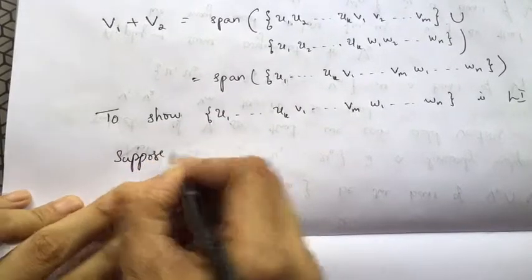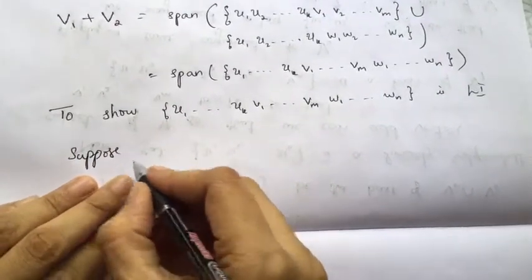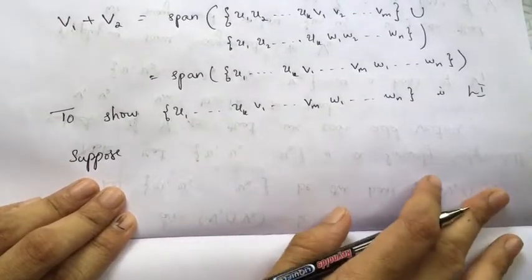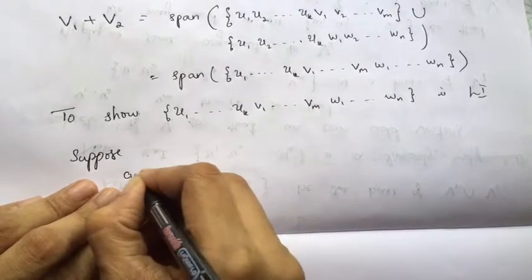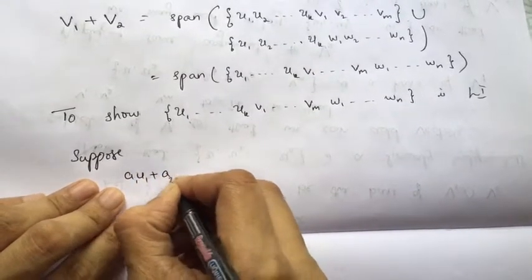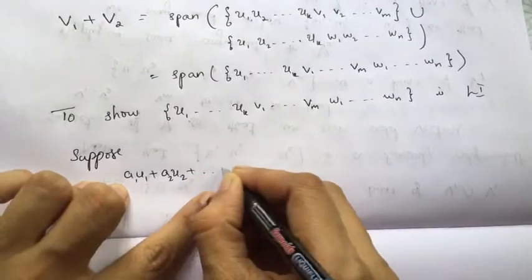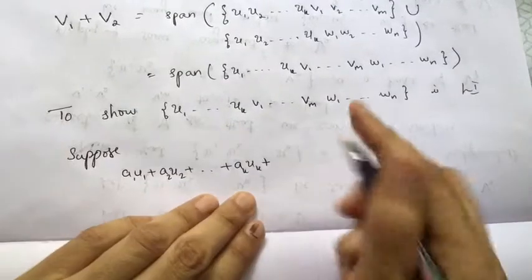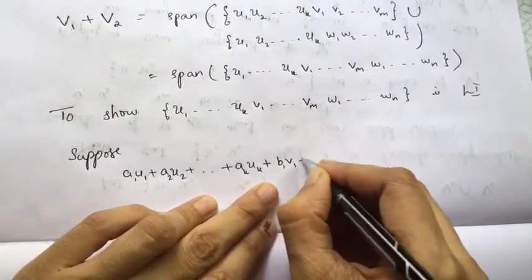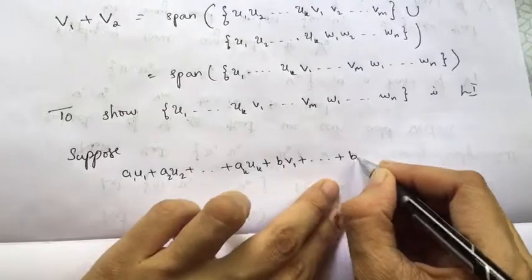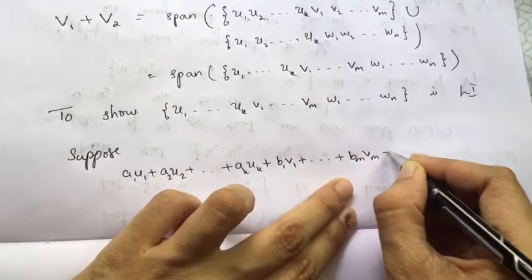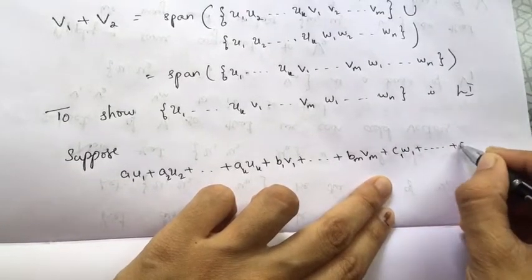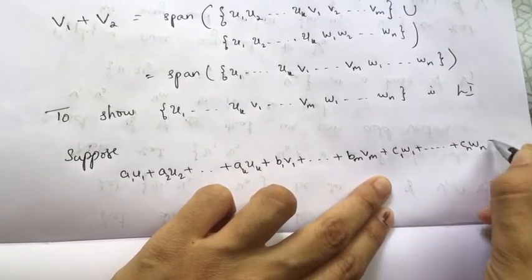Suppose for some ai, bi, ci belonging to the field F, a1 u1 plus a2 u2 up to ak uk plus b1 v1 plus b2 v2 up to bm vm plus c1 w1, c2 w2 up to cn wn equals 0.